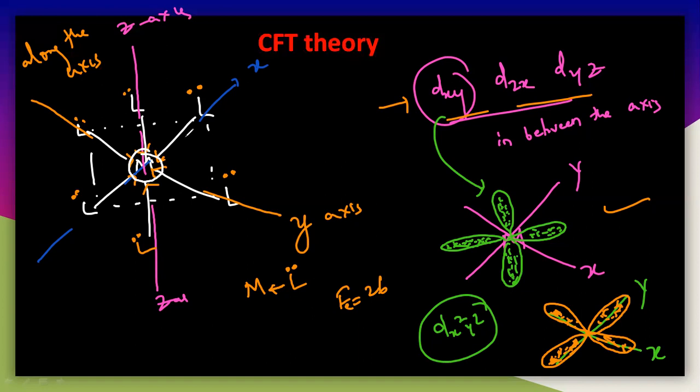So here you have to understand that the ligand is donating its pair of electrons, and the metal also has a certain number of electrons.